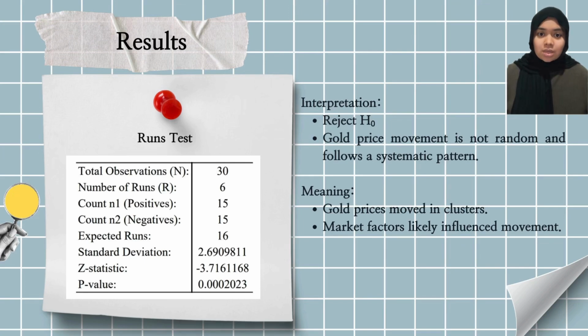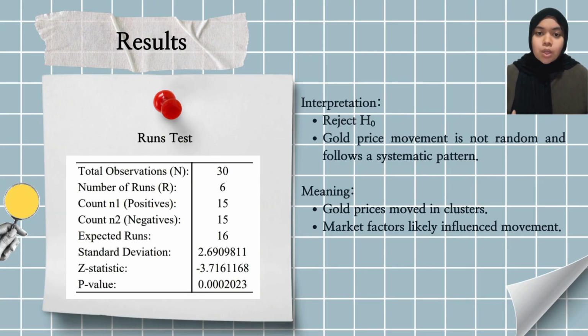Our null hypothesis listed right here assumes the market is random. To test this, we use our median price as a dividing line, which splits our data perfectly into 15 days above the line and 15 days below it. Then, if the market was moving completely at random, the prices should cross back and forth over the line about 16 times. But as you can see from our actual Excel results, it only crossed 6 times.